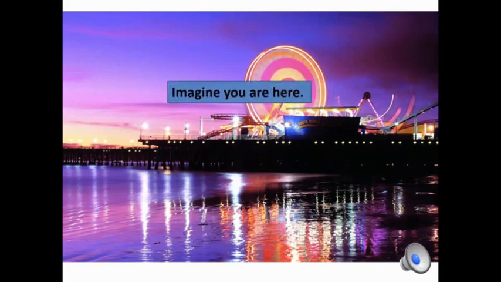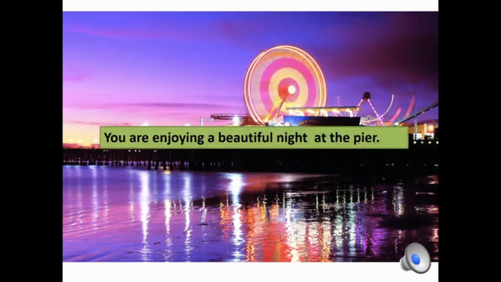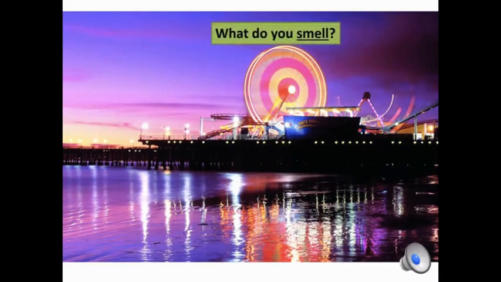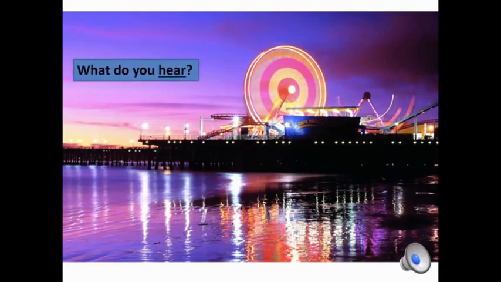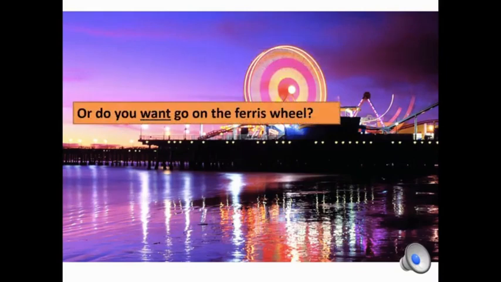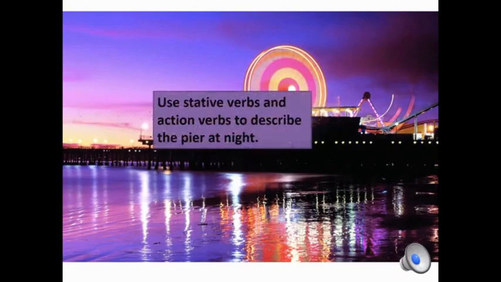Imagine you are here. You are enjoying a beautiful night at the pier. What do you see? What do you smell? What do you hear? Do you prefer to relax on the beach? Or do you want to go on the Ferris wheel? Use stative verbs and action verbs to describe the pier at night.